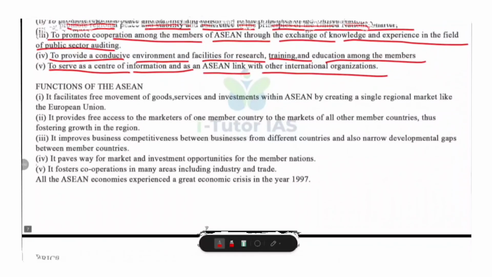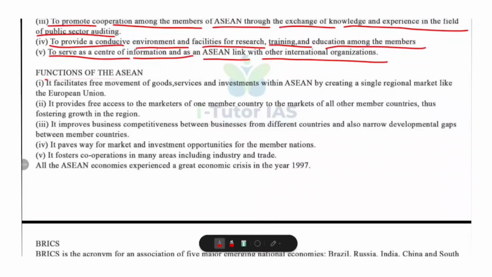Now, what about the functions of this organization? The Association of Southeast Asian Nations, so the ASEAN, plays a vital role in promoting economic integration, trade cooperation, and regional stability among its member countries. Let's look at its major functions one by one.